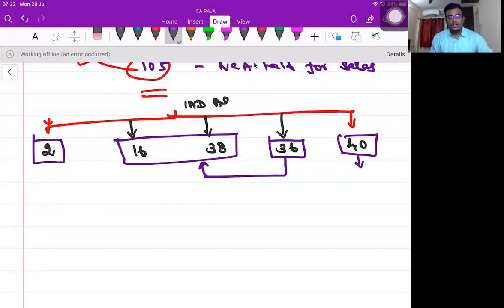So now the corresponding AS with respect to Ind AS 2 is AS 2. Let me write it in a different way, using a different ink.